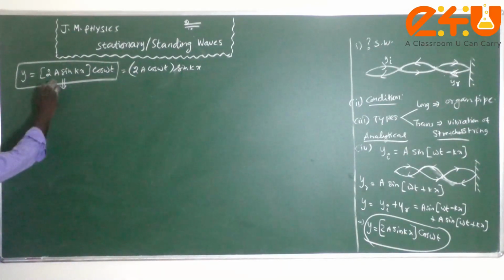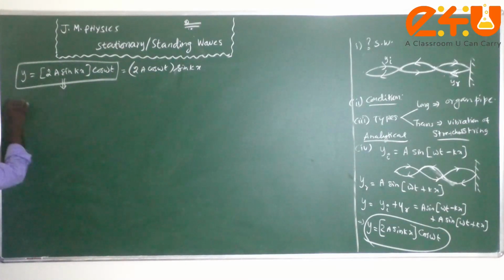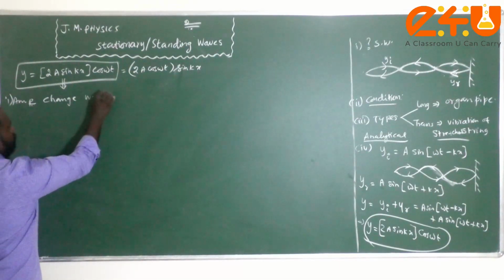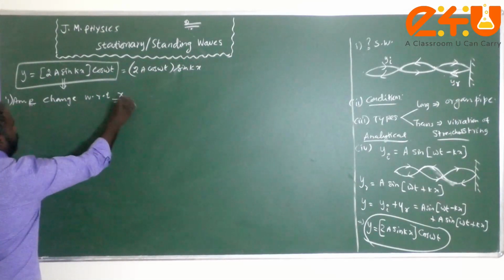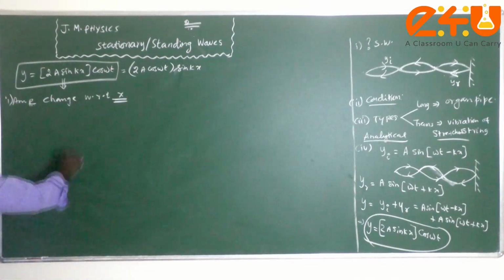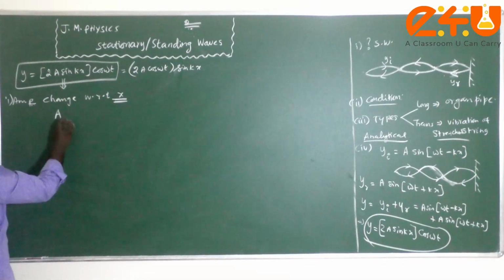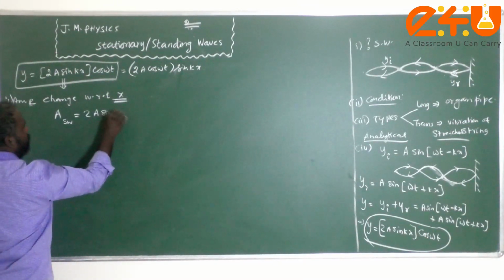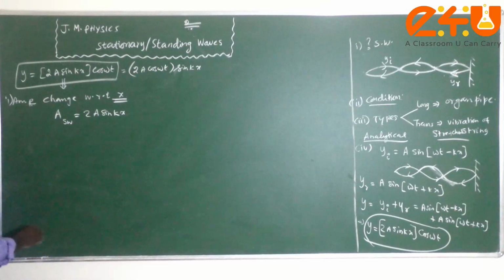So now please take that. The case one I am going to discuss is amplitude change with respect to distance, that is x. Therefore, the amplitude of the stationary wave is nothing but 2a sin kx.